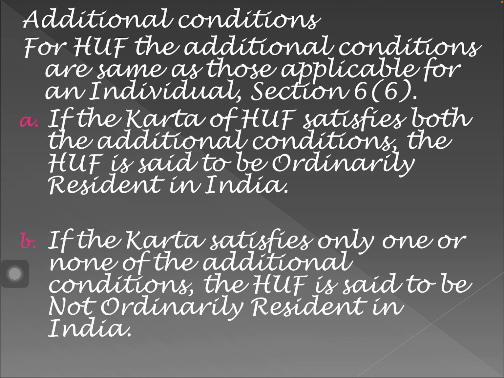If the Karta satisfies both the additional conditions, then the HUF is ordinarily resident. If the Karta does not satisfy both, or satisfies only one additional condition, then the HUF is not ordinarily resident. For HUF, the additional conditions are the same as those applicable for an individual, section 6, subsection 6.